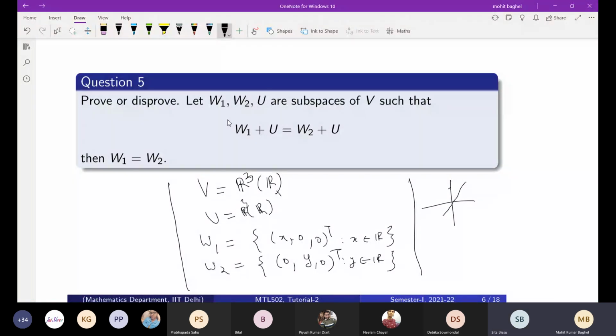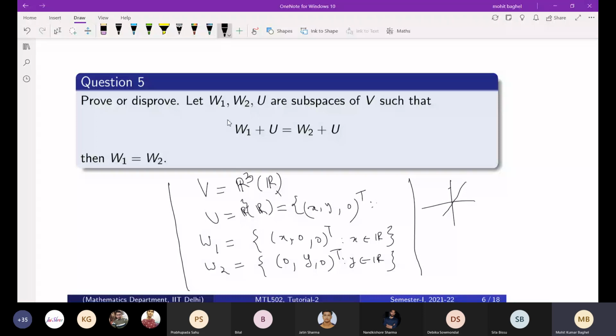Sir, in the same example, we can consider U equal to (0, Y, Z) for Y and Z belonging to R. So that will also be the same. What are you saying? No, sir, that will not be the same. We can consider U equal to (X, Y, 0), where X, Y belong to R. Yes.